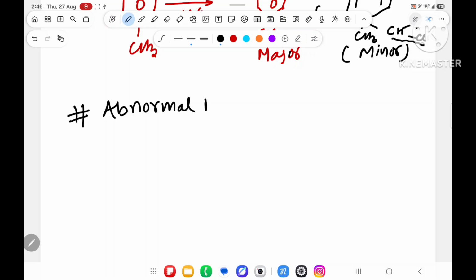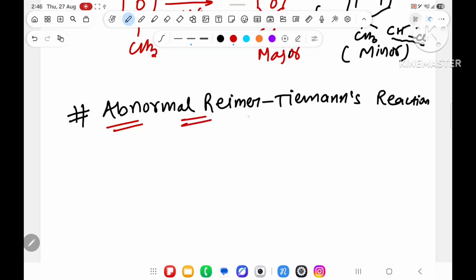Abnormal Reimer-Tiemann reaction. But see, I will dictate the mechanism of this also to make you understand. See, the previous Reimer-Tiemann, if I repeat it again, you will get confused. So I have not repeated how the things happen. You will see it two times.